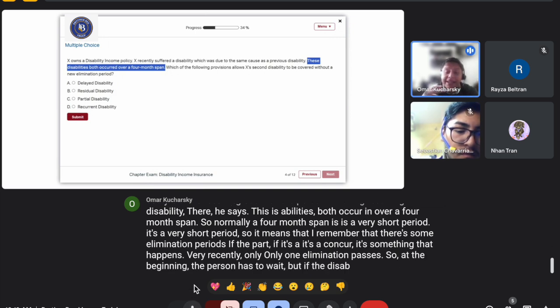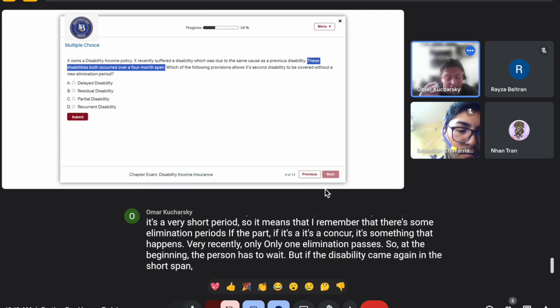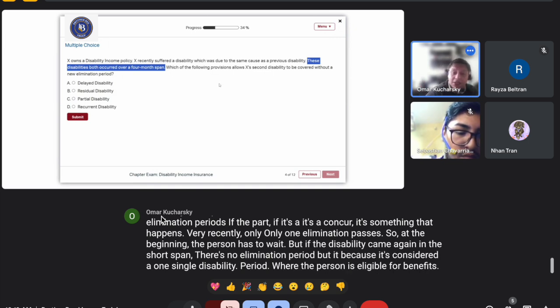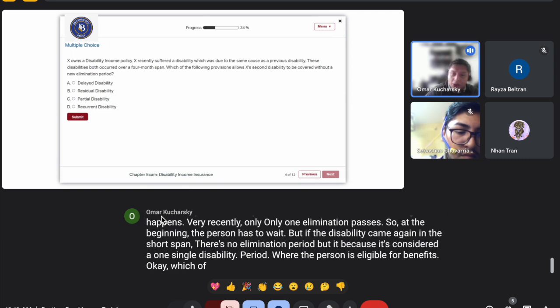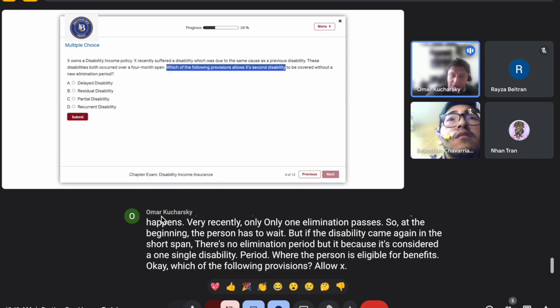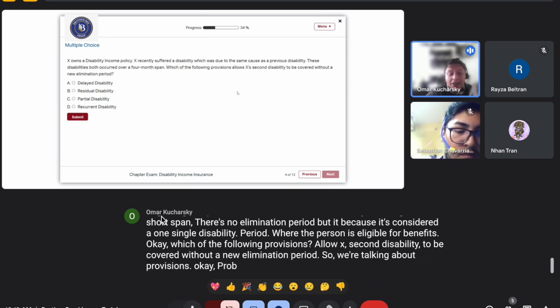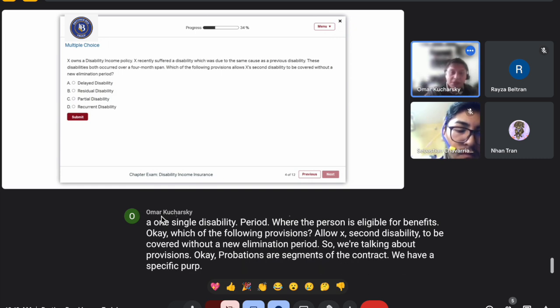But if the disability came again within a short span, there's no new elimination period, because it's considered one single disability period where the person is eligible for benefits. Which of the following provisions allows X's second disability to be covered without a new elimination period? We're talking about provisions. Provisions are segments of the contract which have a specific purpose.